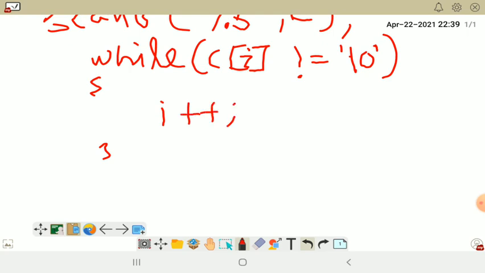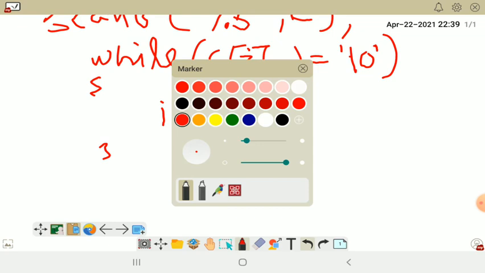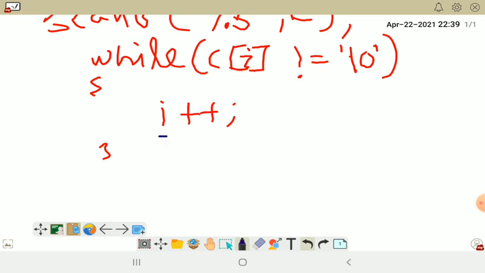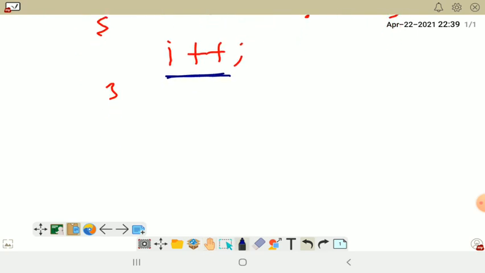So what will this loop do? It will keep checking whether it has reached null or not. Until it finds the null, it will keep doing i plus plus, which is nothing but counting how many characters it found. Then we simply print at last.